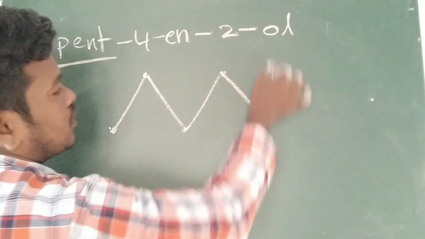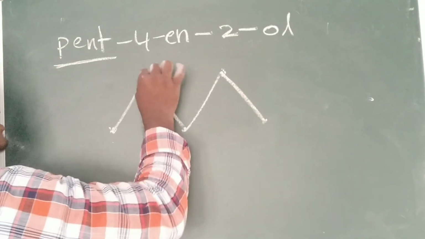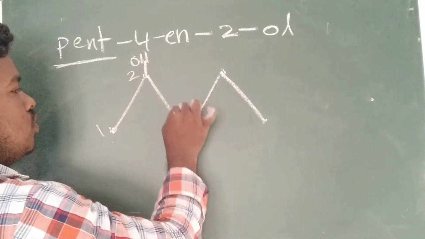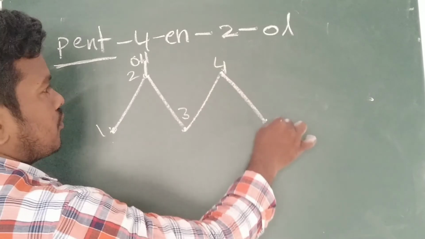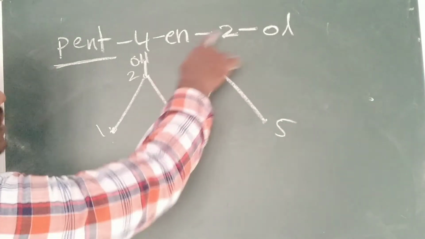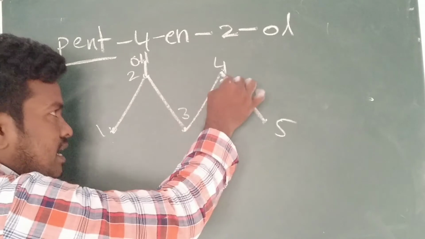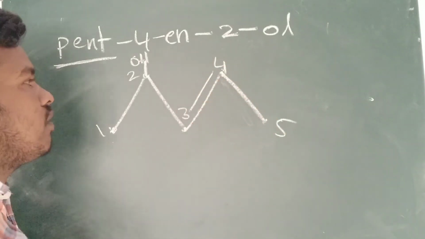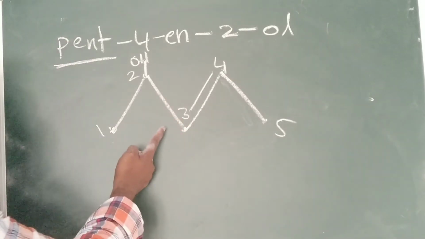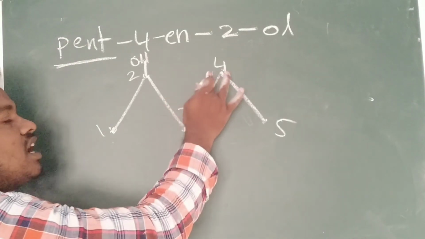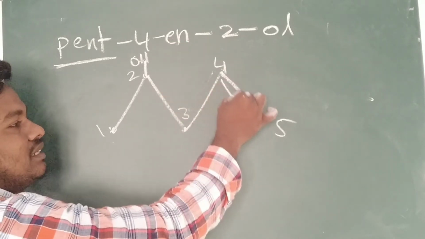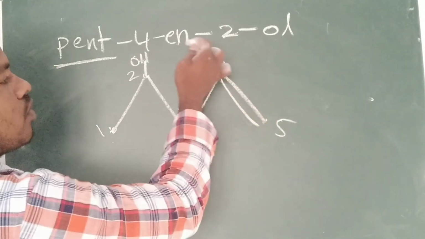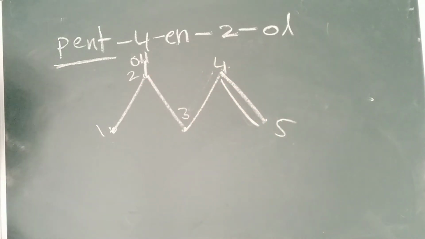Second position OH should be there. I have written OH. Second position; 1, 2, 3, 4, 5. Fourth position ene should be there. Whenever you write here, automatically the double bond belongs to the third carbon. So the least carbon they mentioned is 4-ene. Fourth position and fifth position. Of course we have to give the number for the 4 only.